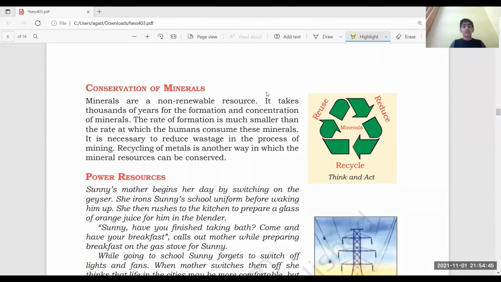And when you talk about conservation of minerals, it is required because an ever-growing population leads to more demand for these minerals. So we have to conserve the minerals. We have to take care of these minerals.